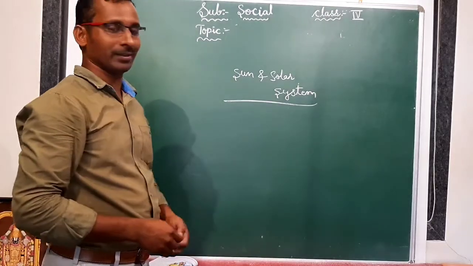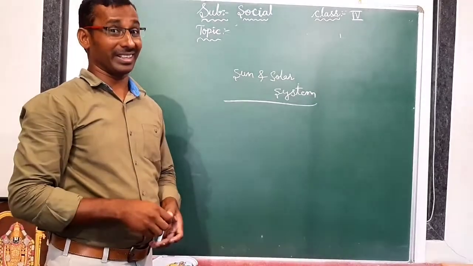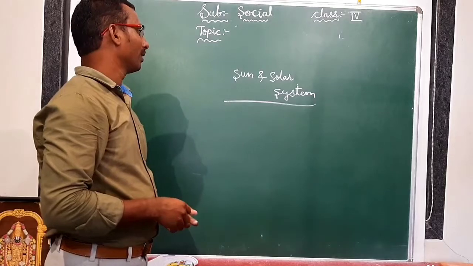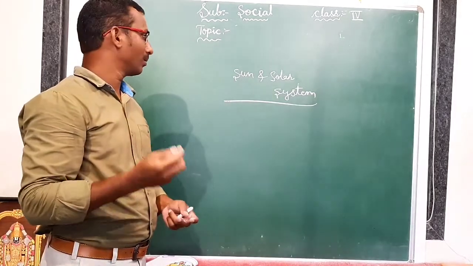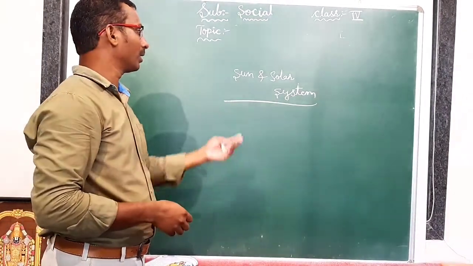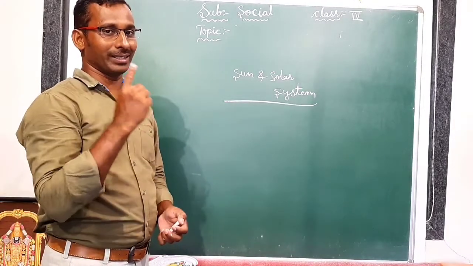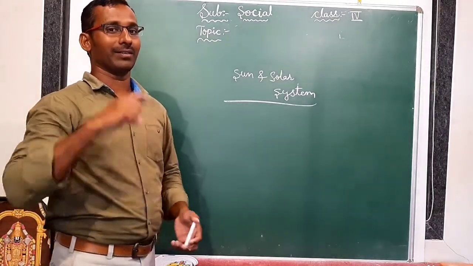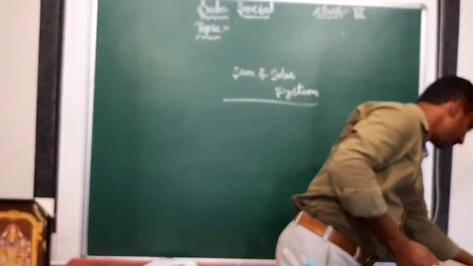Sun is the main star in the solar system, and it is the nearest star to Earth. The sun also rotates on its own axis, but it is not moving, not revolving. The remaining 8 planets are rotating on their own axis, and in the same way they are revolving around the sun. Is it clear? Yes.